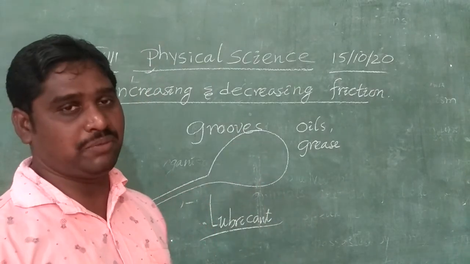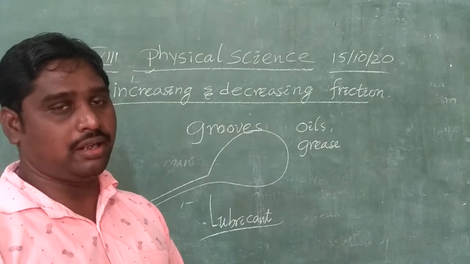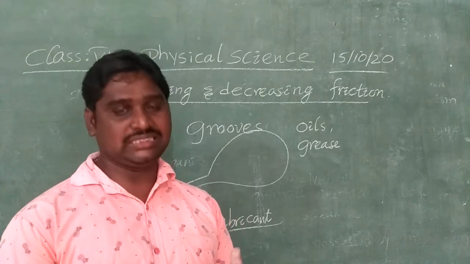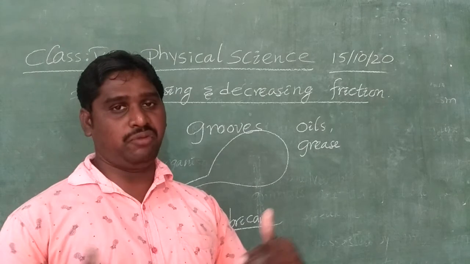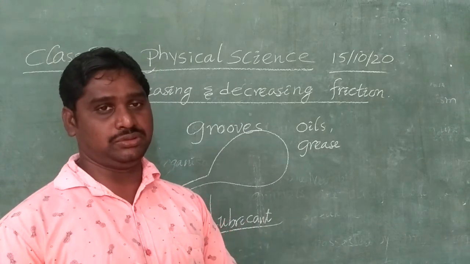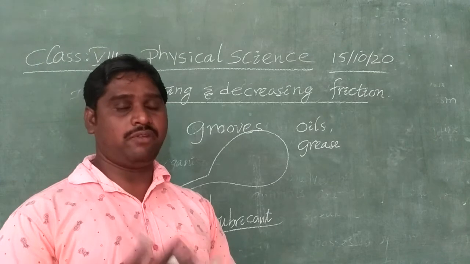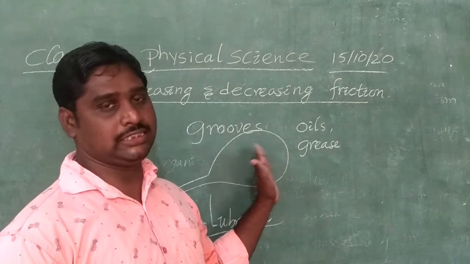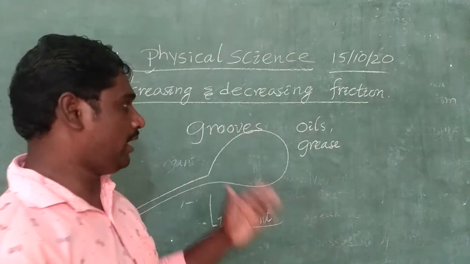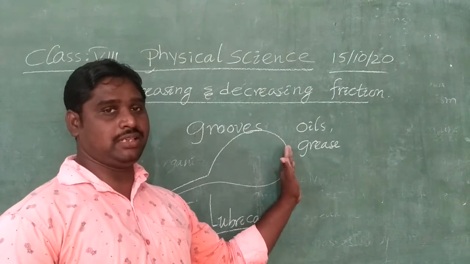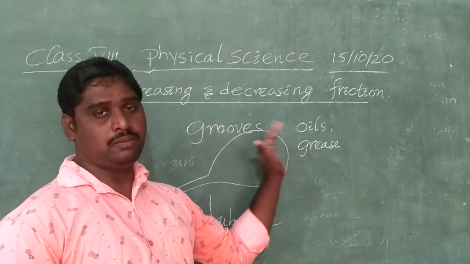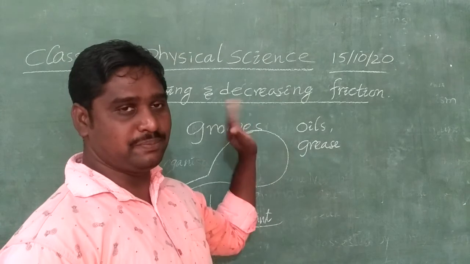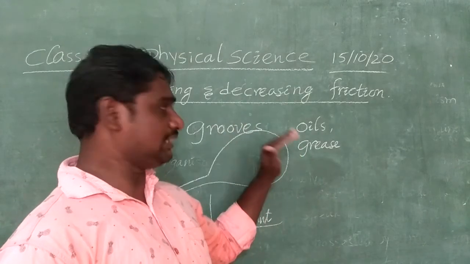Already we know that in machines, the machinery parts rub against each other, resulting in wear and tear of the machinery parts because of the overheating produced by the rotation of the parts rubbing against each other. At that time, we can apply oils or greases between the two rotatory machinery parts.